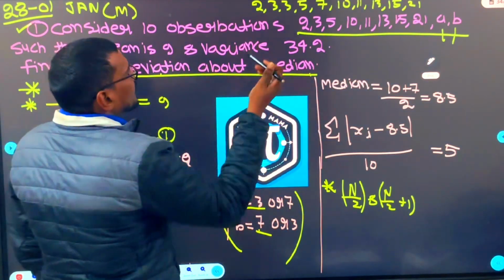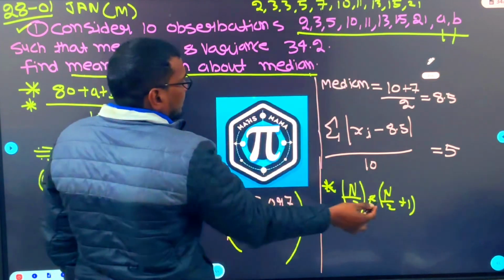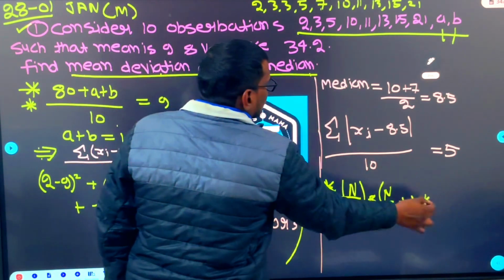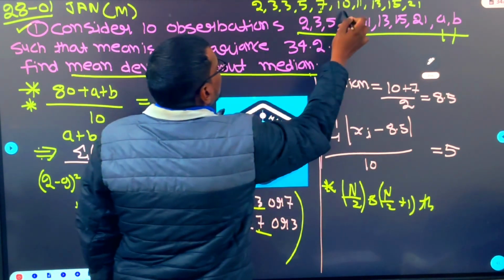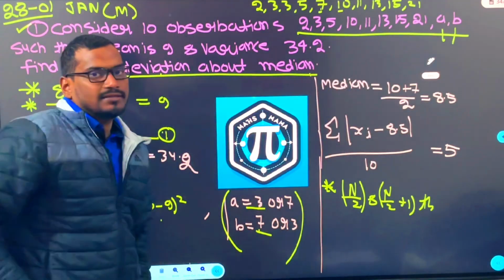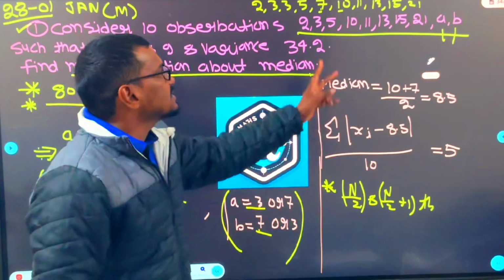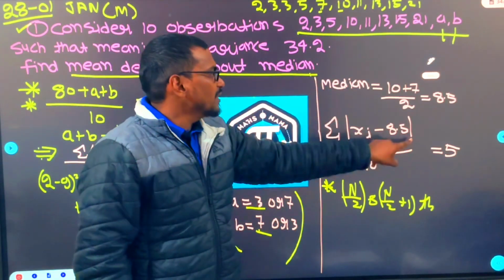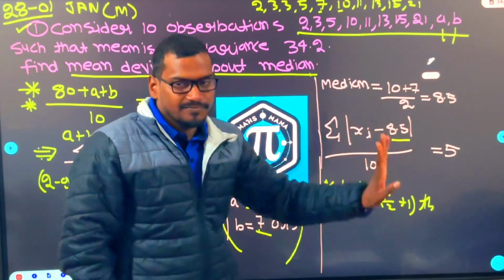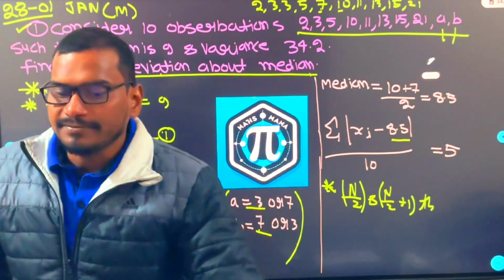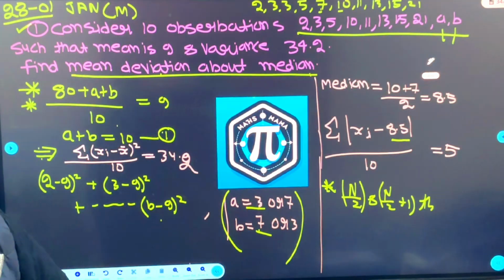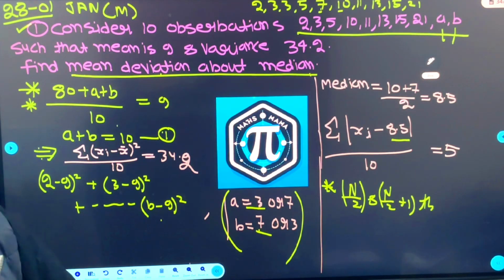The 5th term is 7. And n by 2 plus 1, that is the 6th term, 10. Now we find the mean of that, that means (7 plus 10) by 2, that is 8.5. So the median is 8.5. Everybody has the clarity? Tell in the chat box beta. Yes, have the clarity. Good.